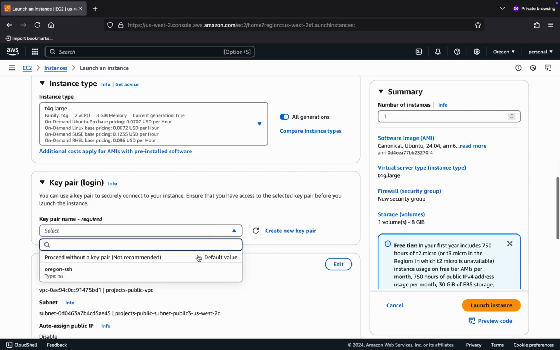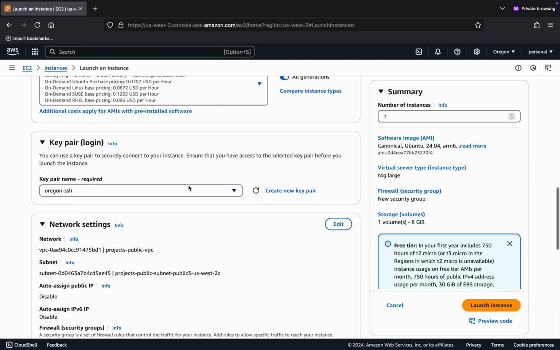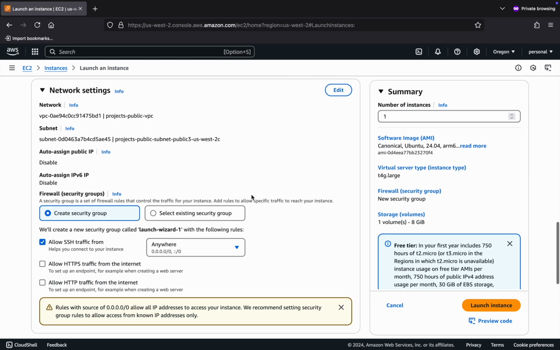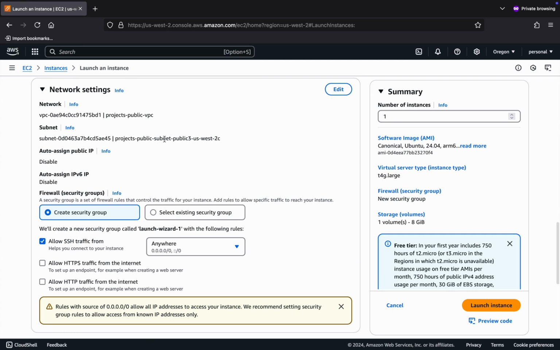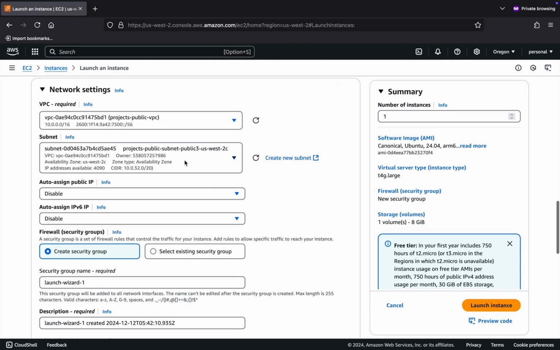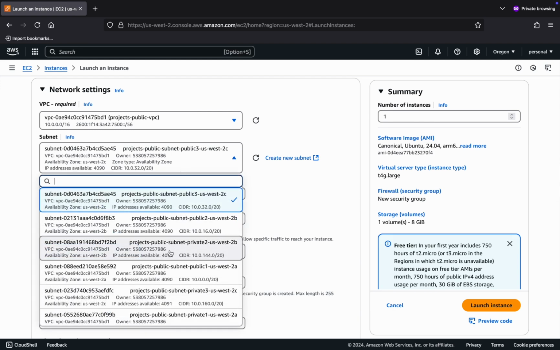I need to set an SSH key pair so that I'll be able to log into the instance. I have one already. If you don't already have one, you would need to set it up by clicking on Create Key Pair. I'm lucky I already have a key. Same thing with the network settings. You need to already have a VPC available. I do, so I'm going to choose my public VPC, but I don't want to use 2C. I want to use the subnet in 2A. So let's go over there.